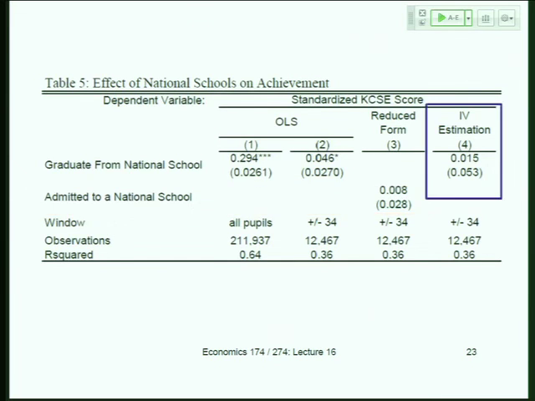Okay, then there's column 4, which we're not going to talk about, so I put it in a different color, other than to say that we will talk about IV in a week. And I don't want to bring in all the discussion of IV because you should focus on what's on the midterm. But again, one of the applications of IV is imperfect assignment to a particular intervention or treatment, and this is a good illustration of that. The increase in graduating from national school by having a score above 0, the running variable, is 0.5. That's imperfect assignment, but we can use this data, and we'll talk exactly about how to use this data in a week. Okay, any other comments or thoughts on this table before we go on to the next result?